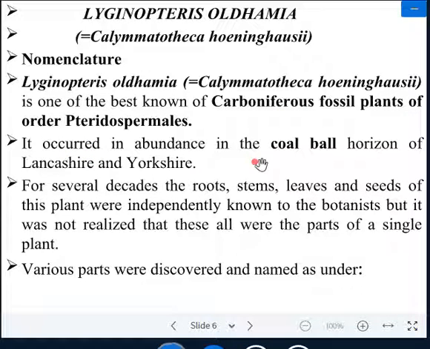It occurred in abundance in coal ball origin. It occurs in the form of fossils in the coal balls of Lancashire and Yorkshire.